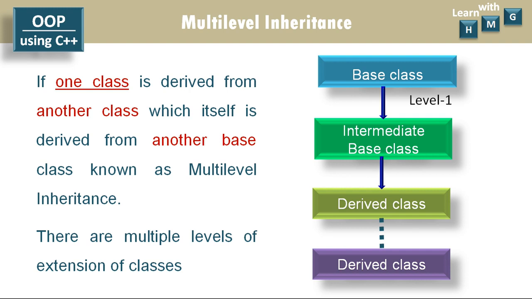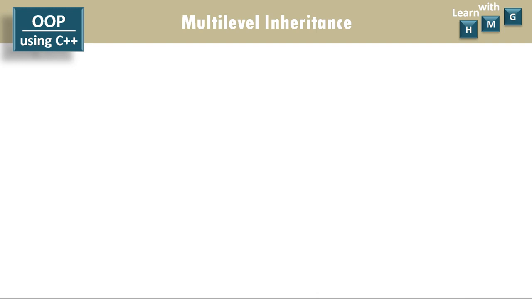In this structure, this is level 1, between the first and second class: the intermediate base class is derived from the base class. Then in level 2, the derived class is derived from the intermediate base class, and like this there may be n number of levels. This is the structure of multi-level inheritance, in which there are multiple levels of extension of classes.